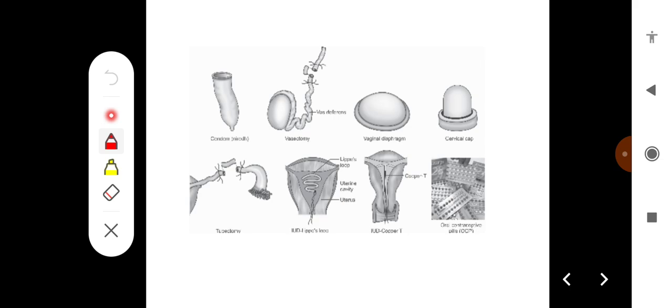These are the different methods of contraception that have been used. In males, it is condoms.